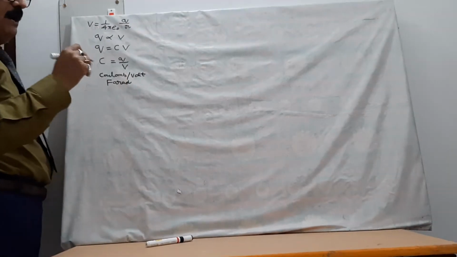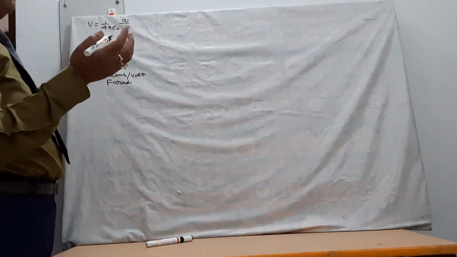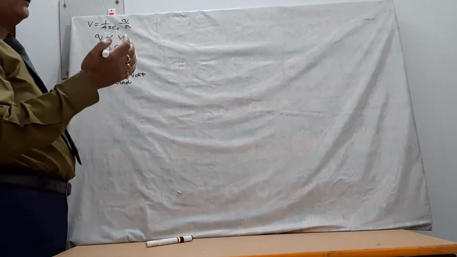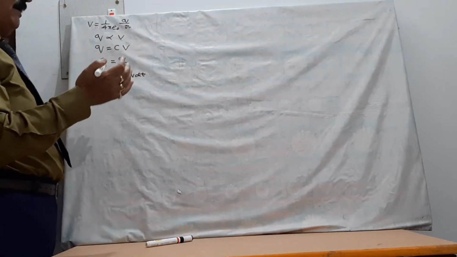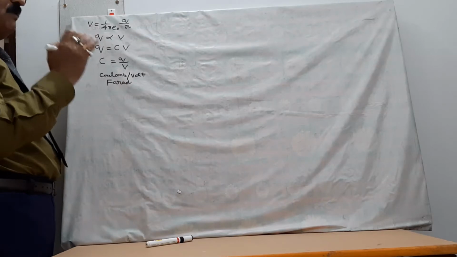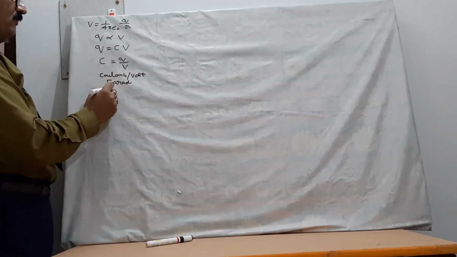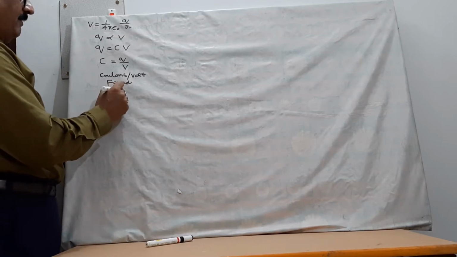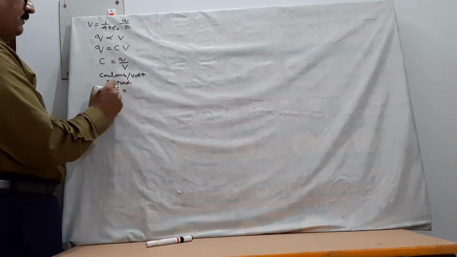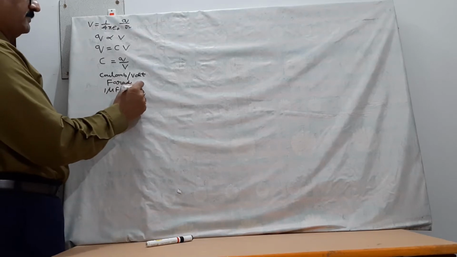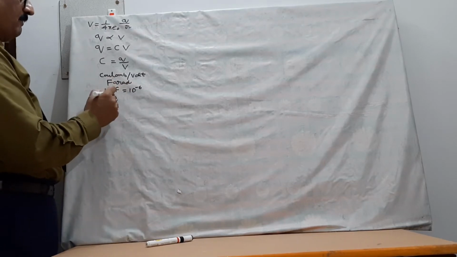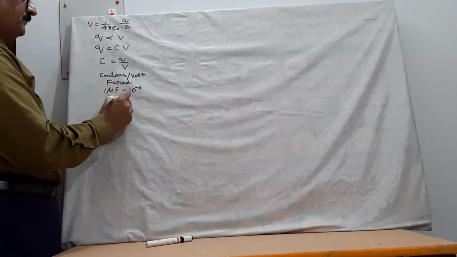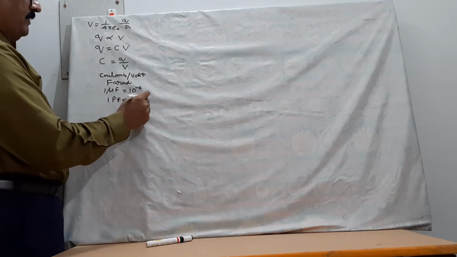But 1 farad is a very large unit. Later I will tell you why 1 farad is a very large unit, and it is very much impossible to construct a capacitor of capacity 1 farad. Therefore, we always use smaller units of capacitance, and smaller units commonly used are microfarad. 1 microfarad is equal to 10 to the power minus 6 farad. And a still smaller capacitance unit is picofarad. 1 picofarad is equal to 10 to the power minus 12 farad.